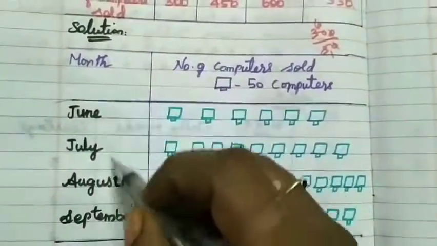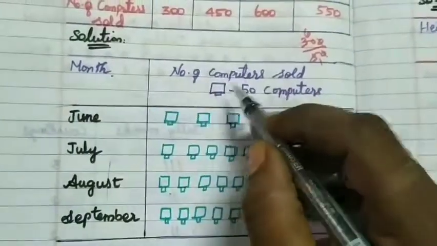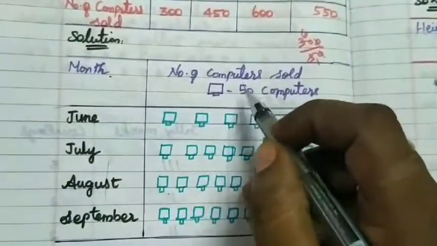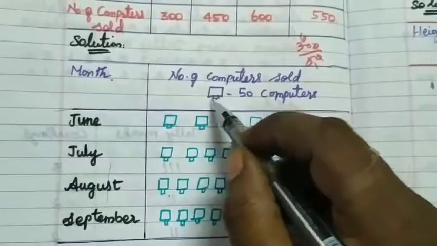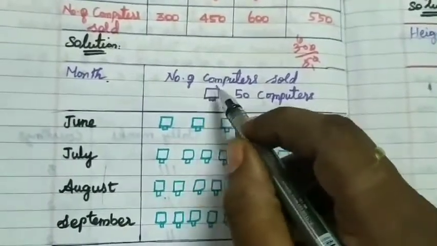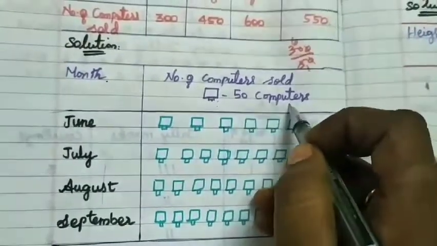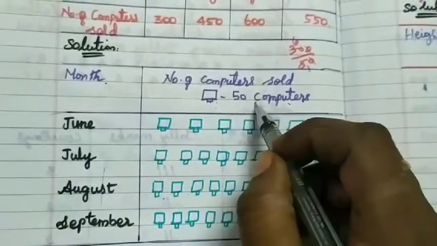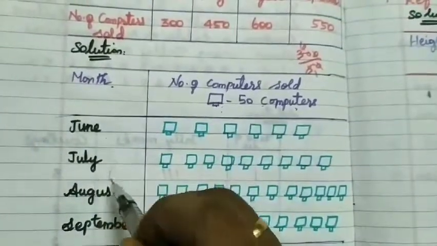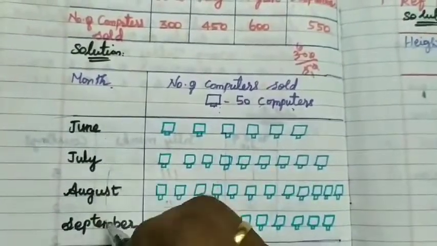Okay, I put the tabular column like that: month and number of computers sold. The computer I am drawing like that. Each computer picture represents 50 computers. One computer represents 50. June, July, August, September. These are the months.